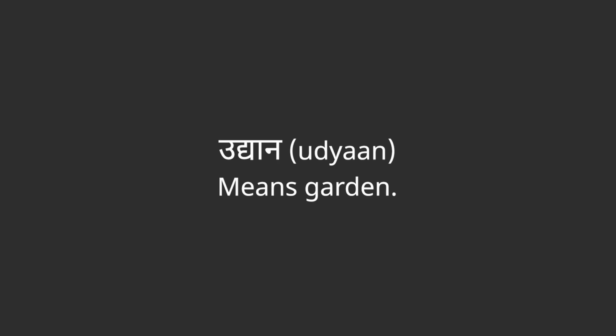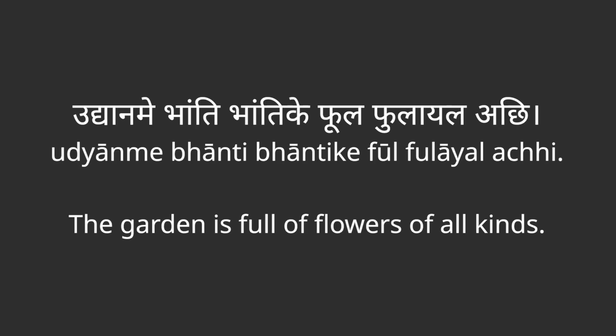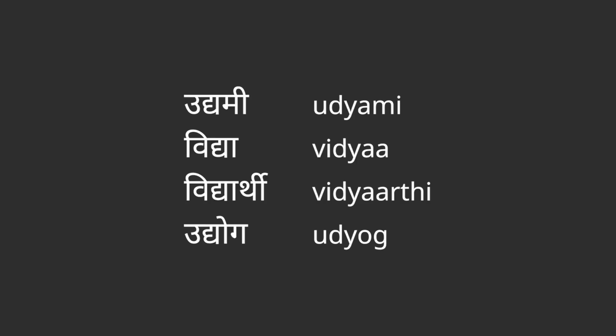These two letters, da and ya, are combined in other ways as well, and both ways are acceptable in the Devanagari script. Another way to write this letter is to add a halant marker to the letter da and then write the ya letter right next to it. Some examples of the use of the conjunct letter da ya in words. Udyan means garden. Here are some more examples.